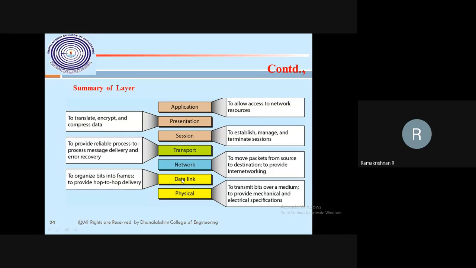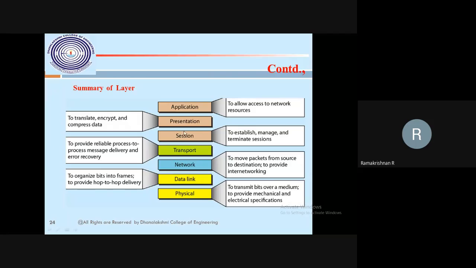Here the IP protocol has so many auxiliary protocols. Then data link layer: bits to frame. Here hop to hop delivery, that is switch to router, router to switch, router to whatever it is, that will be taken care of by this layer. Then physical layer: transmission of bits over the medium, providing the mechanical and electrical specification. The bits will be transferred as zeros and ones over the electromagnetic media, that's a cable. This is the summary of the 7 layers.